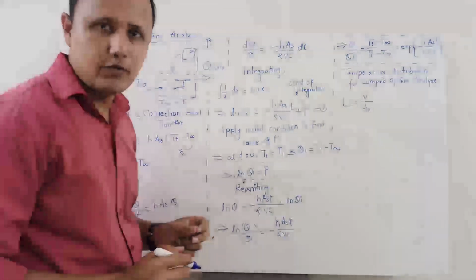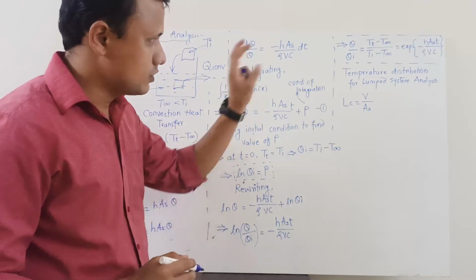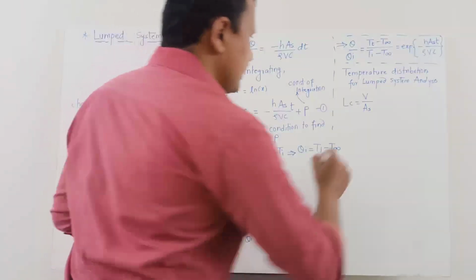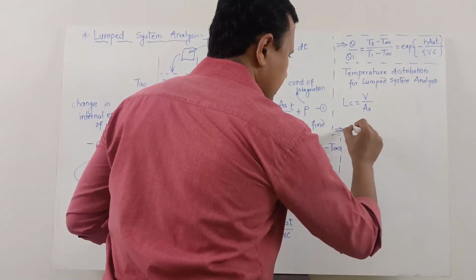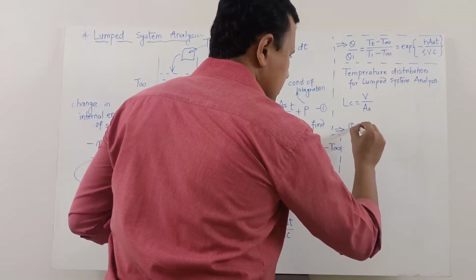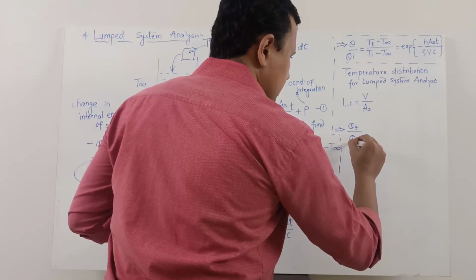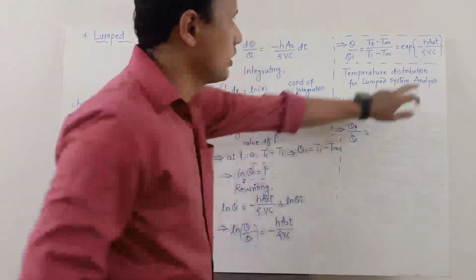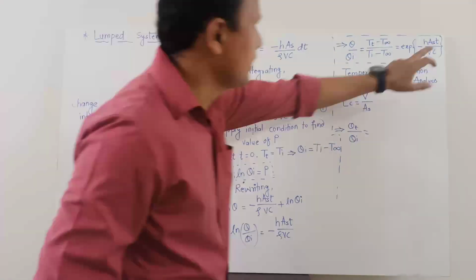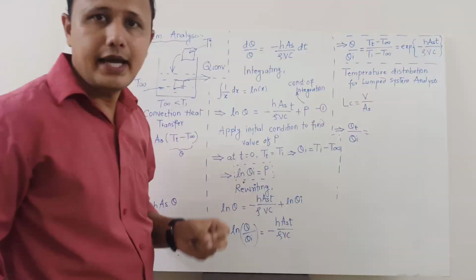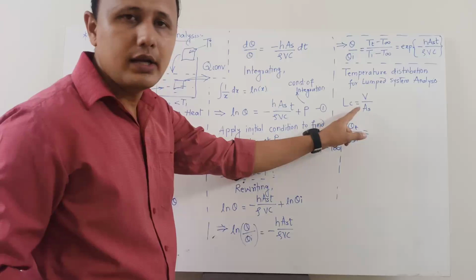This we have already studied in the basic physics of this system. So I will rewrite the temperature distribution theta(t) upon theta I. It will be equal to, remember, V upon As is equal to Lc. So that's why As upon V will be equal to 1 upon Lc.